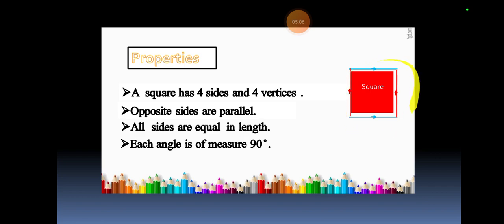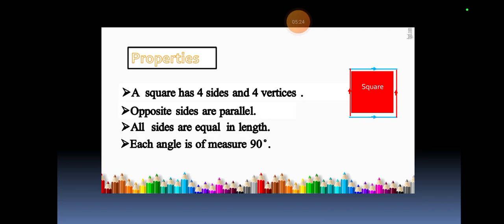So of course it has four sides: one side, second side, third side, and fourth side. Opposite sides are parallel. Here you see these are parallel, these are parallel, these are parallel, these are parallel. So red lines are parallel to each other, blue lines are parallel to each other. Opposite sides are basically parallel to each other.